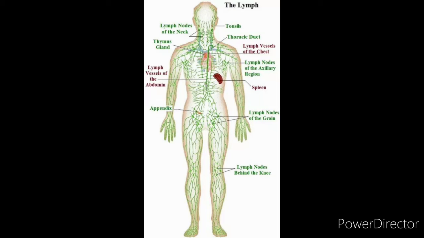Right children? This is a critical topic but not very difficult. Just think about what lymph is. First we must know what tissue fluid is. Tissue fluid is blood with nutrients that need to be supplied to the cells. As it flows out of the capillaries, we need to transport that tissue fluid back into the bloodstream. We require a system, and that system is the lymphatic system.